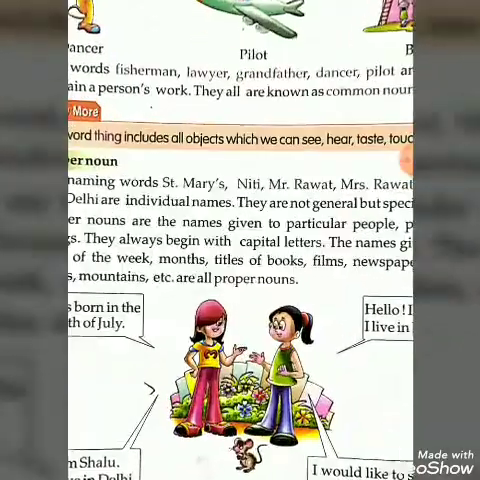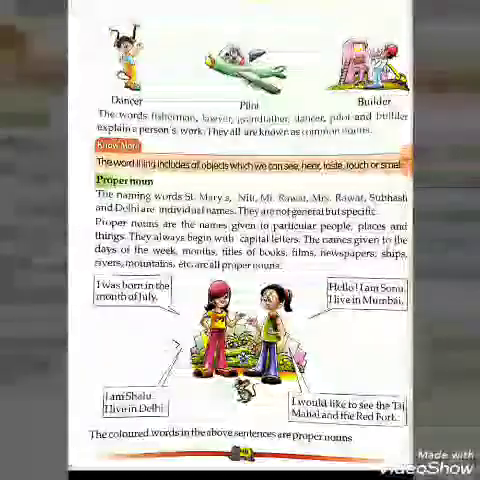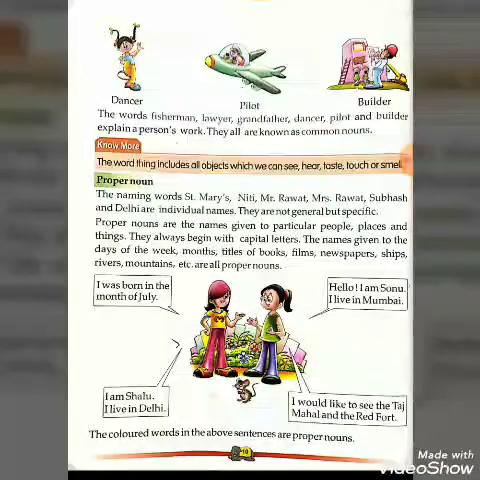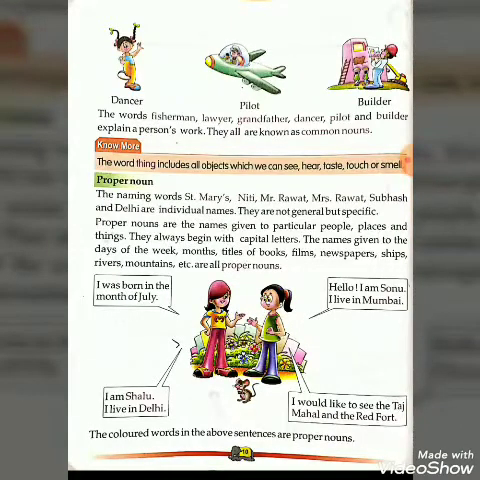Now you can see once again, I was born in the month of July. You can see the alphabet J. July is written with a capital letter. Proper nouns always begin with a capital letter.